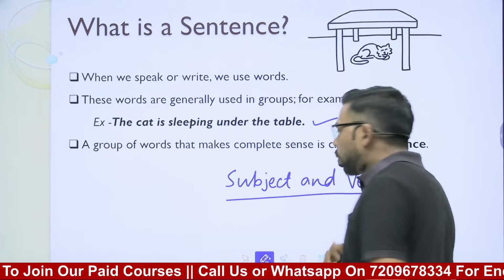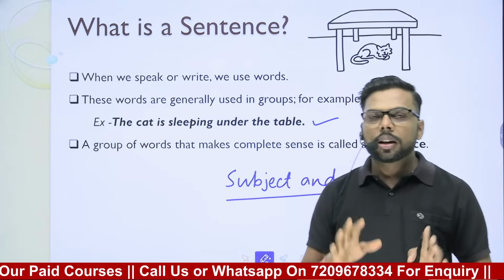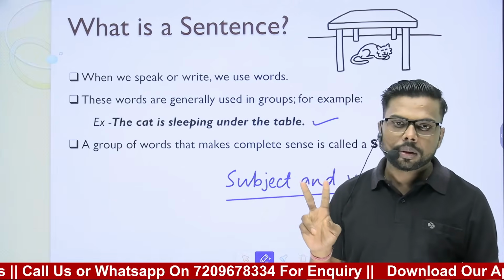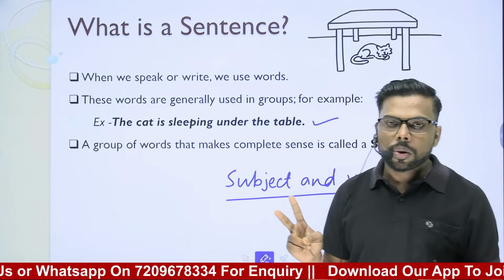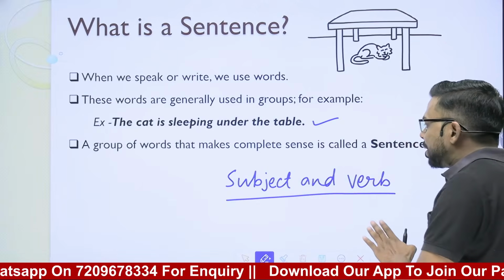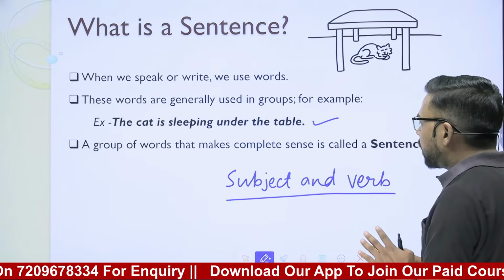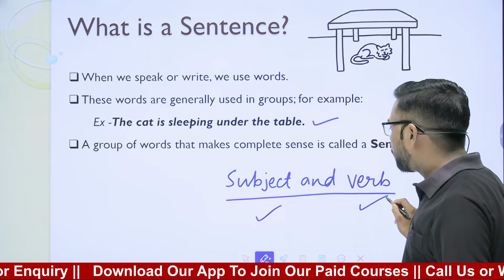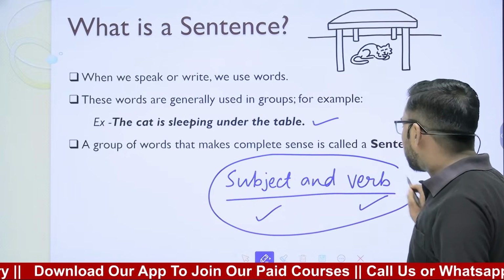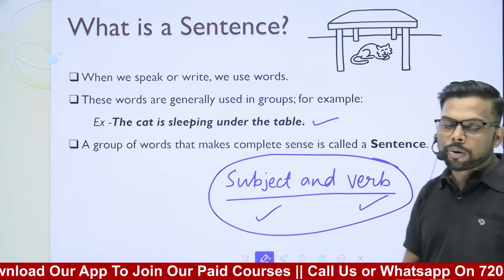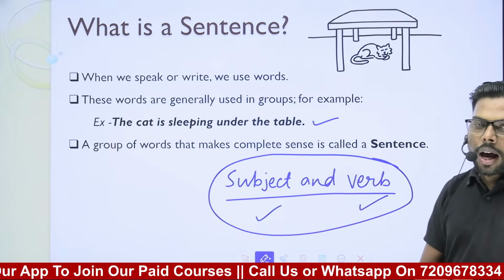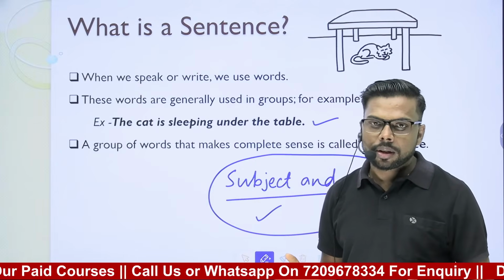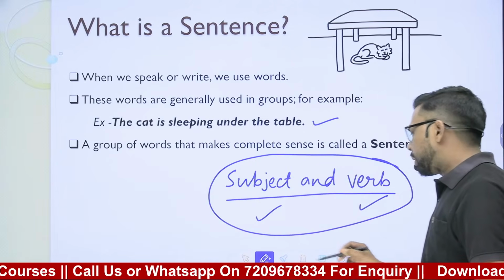See, what do you mean by a group? A group should at least consist of 2 words. One single word can't be said to be a group, right? So at least there should be 2 things: first the subject, and second its verb. These 2 things are the essential parts of a sentence, without which we can't make a sentence. And the other thing is that a sentence must make complete sense. So this is the definition of a sentence.